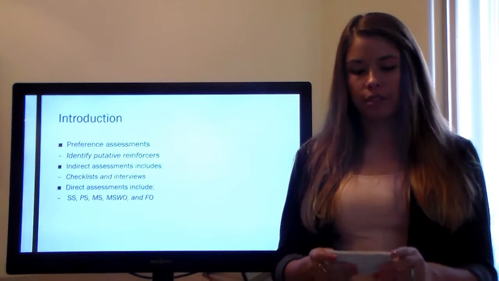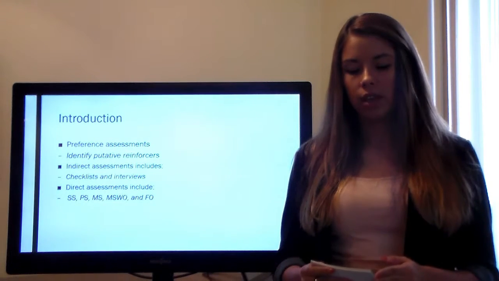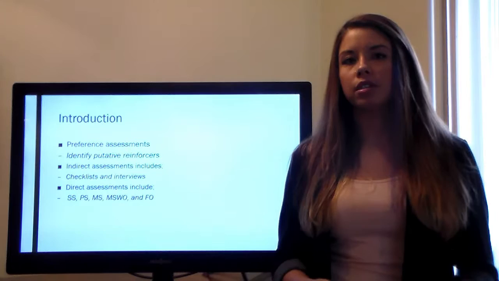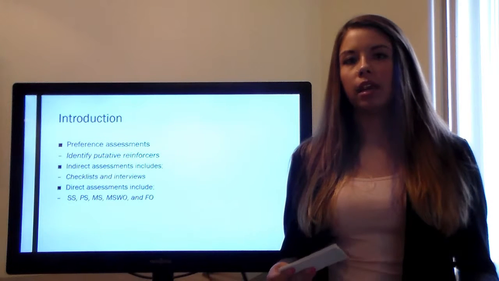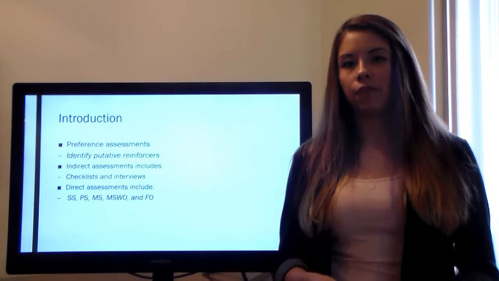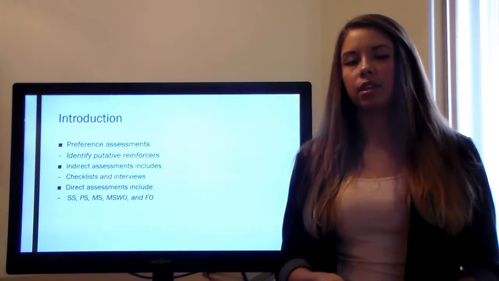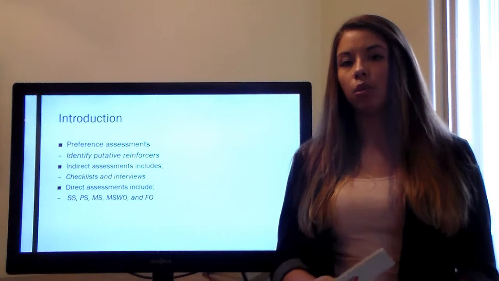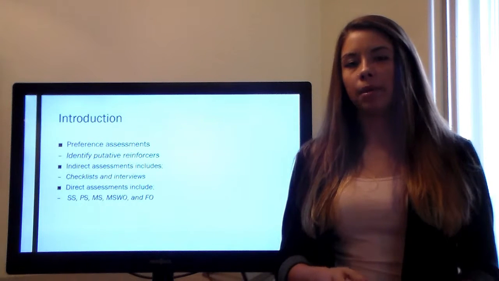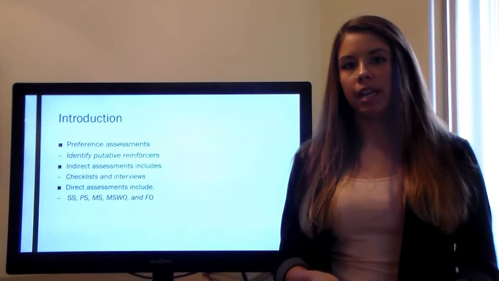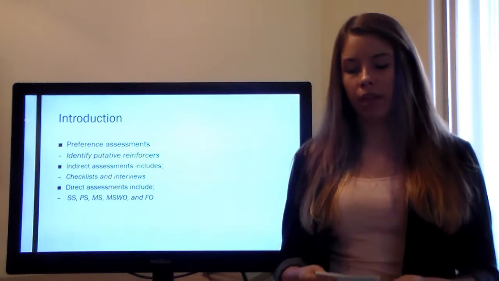The next thing I'm going to cover are preference assessments. Practitioners use preference assessments on a daily basis in order to determine effective reinforcers. They identify putative reinforcers, however they're typically effective for most children. There are two types, indirect and direct. Indirect are typically interviews or checklists in order to identify reinforcers through either interviews with parents or caregivers or clinical supervisors. Direct assessments include single stimulus, paired stimulus, multiple stimulus without replacement, and free operant. We just need to keep in mind the type of population that we're working with and note the advantages and limitations of each assessment method when you're working with certain populations and determining which one is going to be the best method.